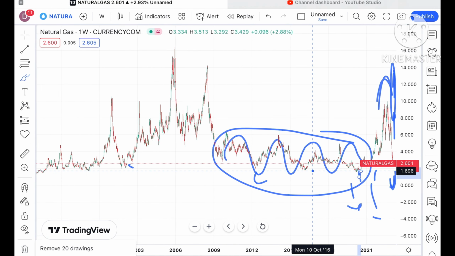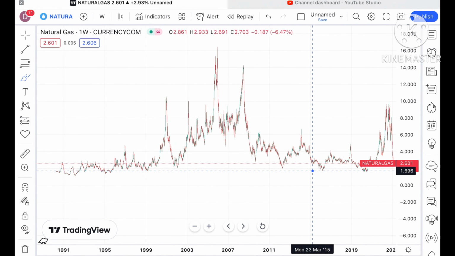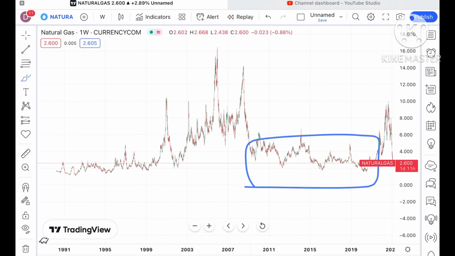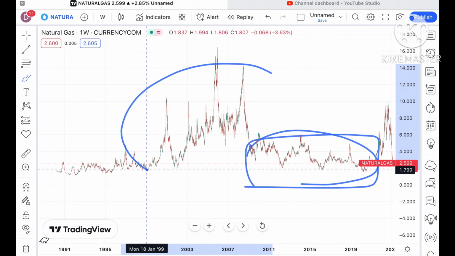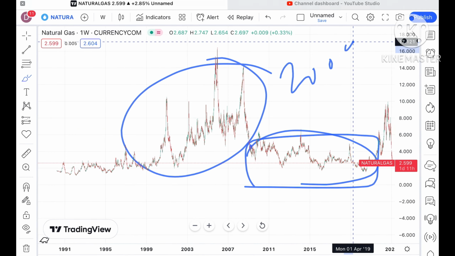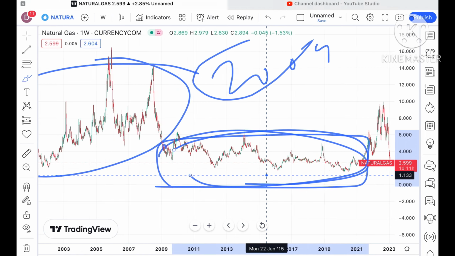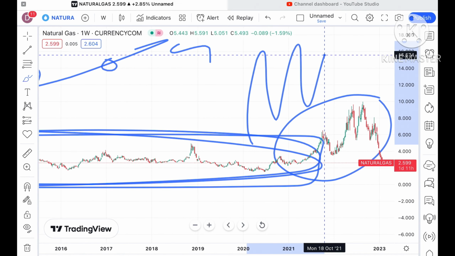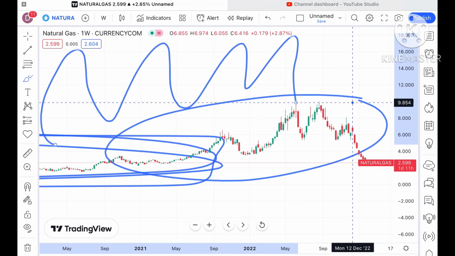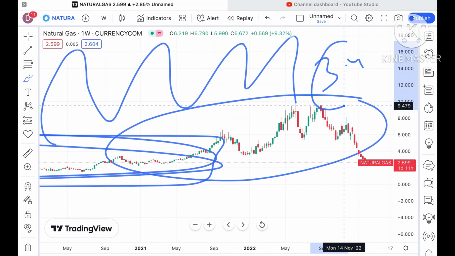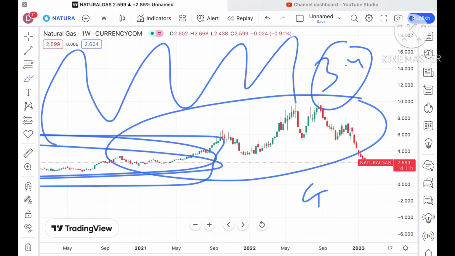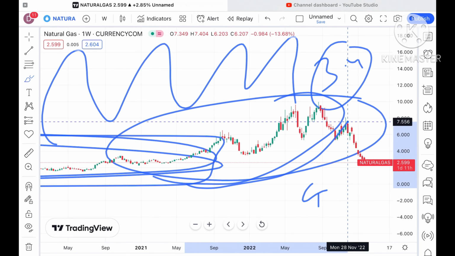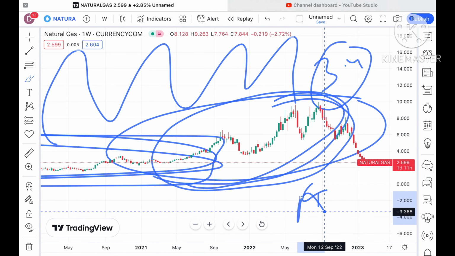Why I'm explaining this is because you should know how the price of natural gas has moved. This is the range where it was moving in this particular zone, but before that it was very volatile till 2009. Now when the war started, the price of natural gas started moving upside and down, and that is where I told you that if the price moves above a level of 3.4, it can go further upside. You can check my previous video where I explained that if the price sustains this level, chances of going further upside are there.